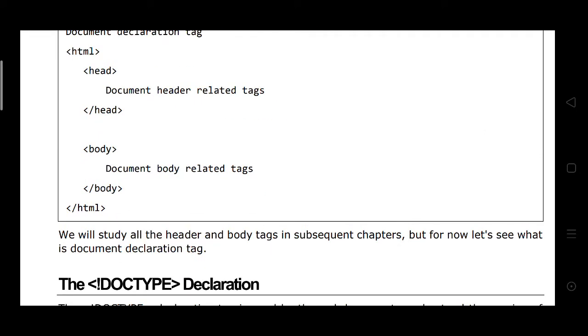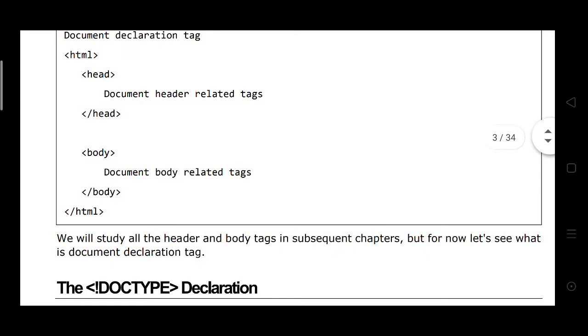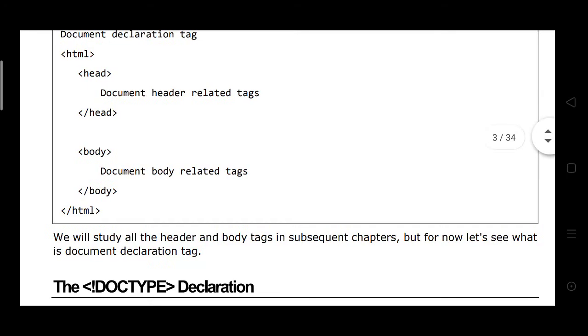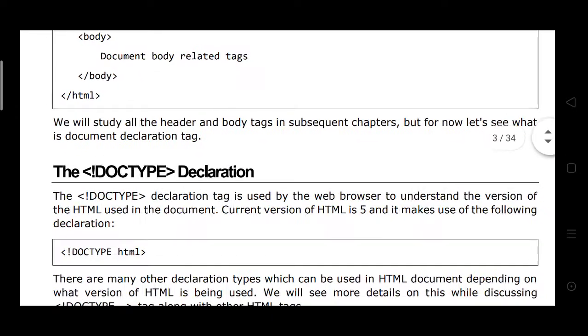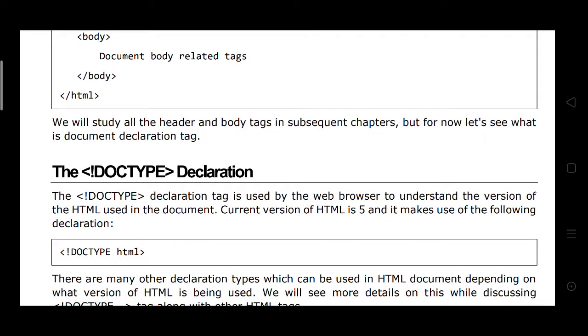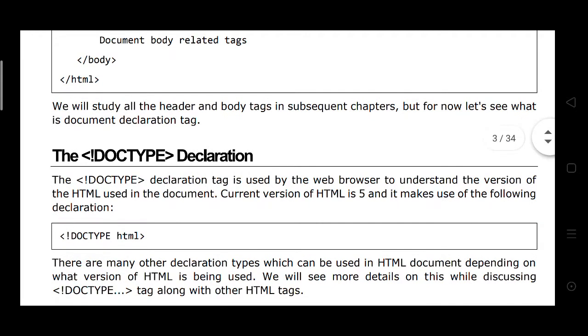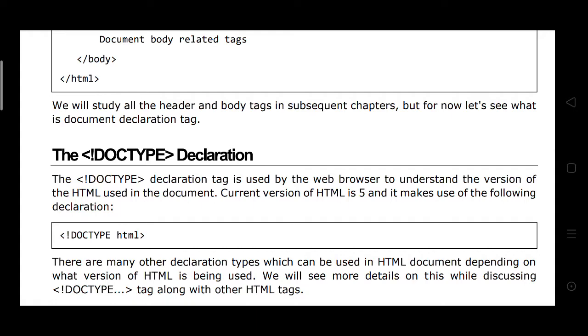We will study all the head and body tags in subsequent chapters, but see what the document declaration tag is. Here the doctype tag is used by the web browser to understand the version of HTML used in the document.